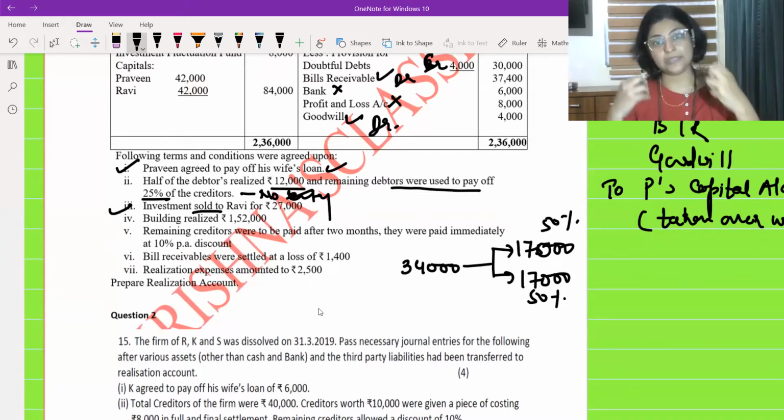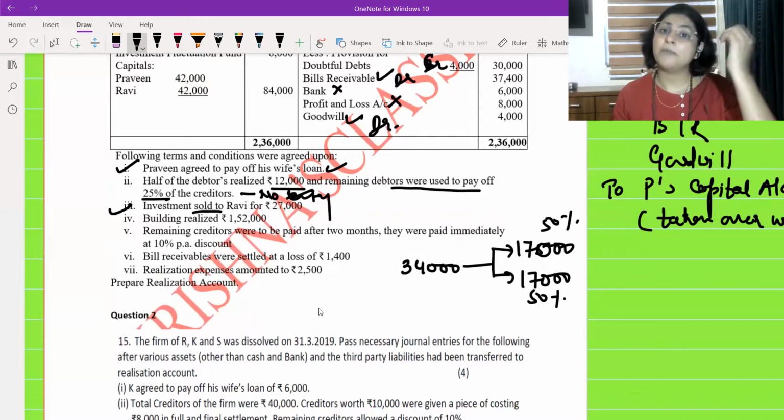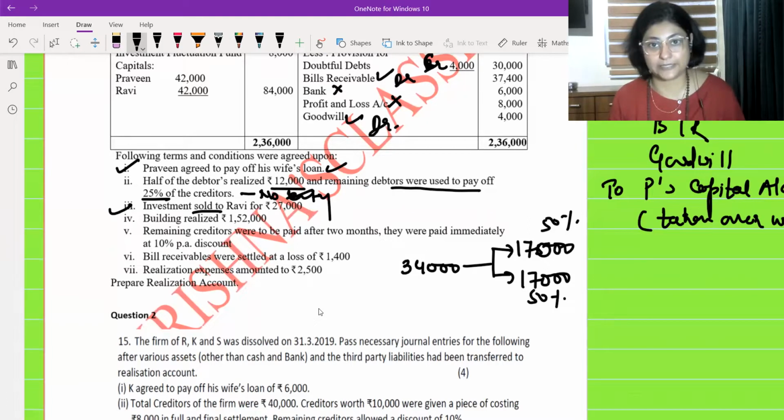Ravi has taken the investment, and whenever the final payment will be done to Ravi. Now, why will final payment be done? Because the firm is closing its business. At the end, when we total the credit and deduct the debit from there, whatever is to be paid to the partner, that amount comes to bank, that entry we pass. Now that will be reduced. Why? Because on the debit side, we are going to write that so and so asset Ravi has taken.